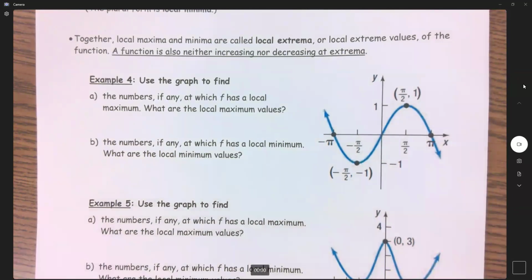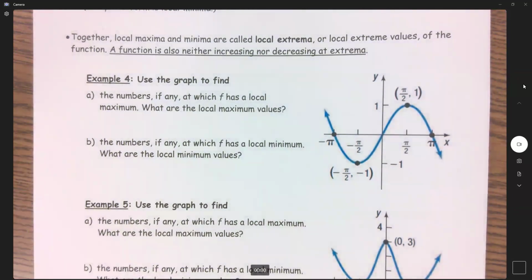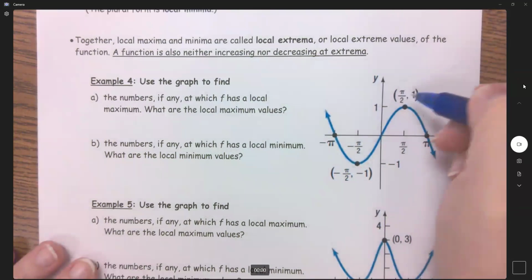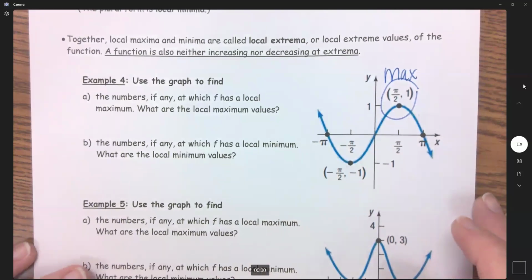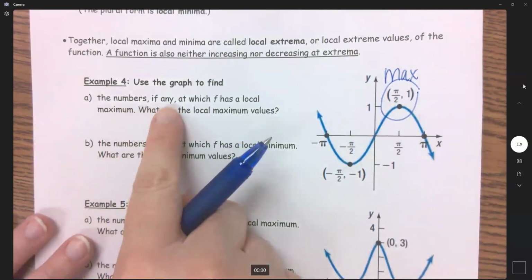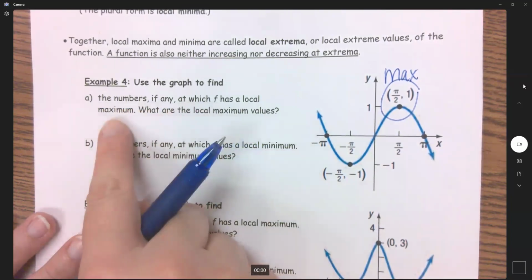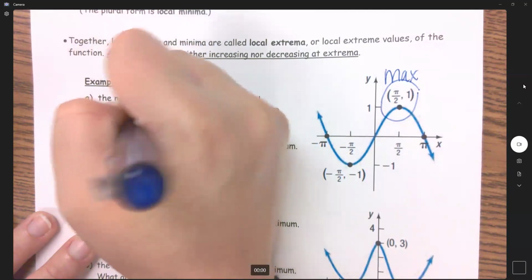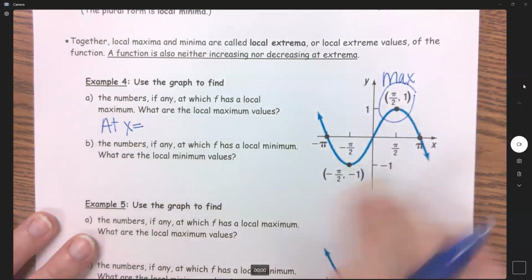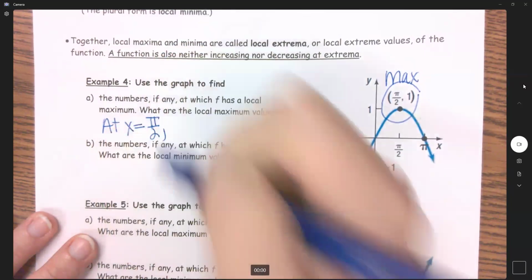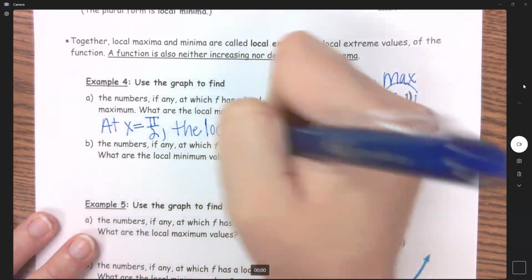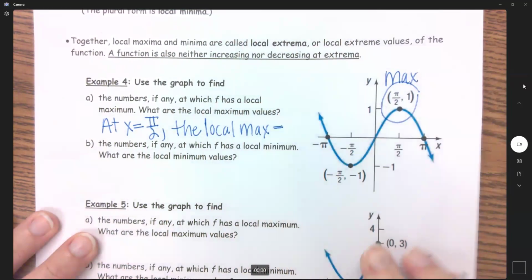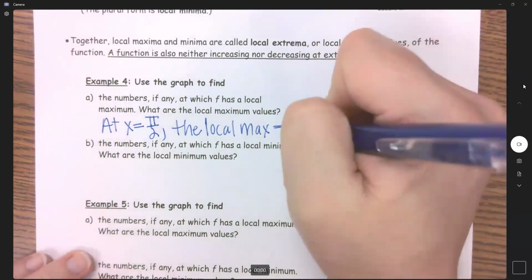So example 4: the numbers, if any, at which f has a local max. What is the local max value? So where is my local max? Here is my max. It wants to know the numbers, if any, at which f has a local max. So this one's actually asking for our x first. So here is that x equals pi over 2. The local max equals my y value of 1.